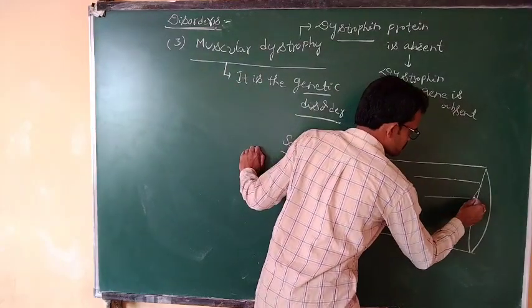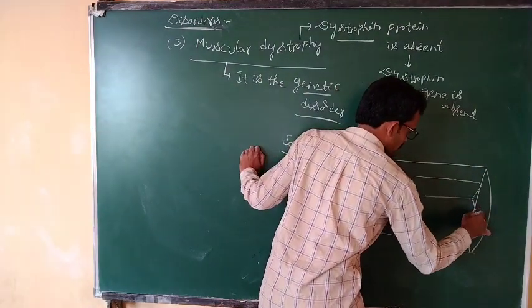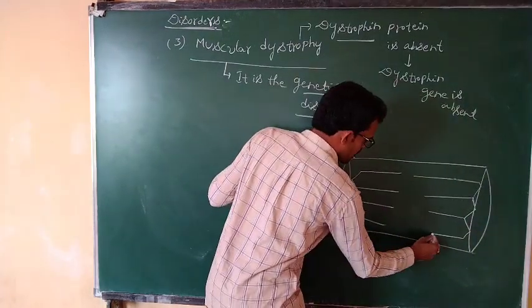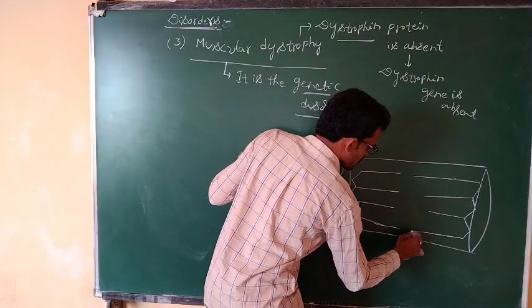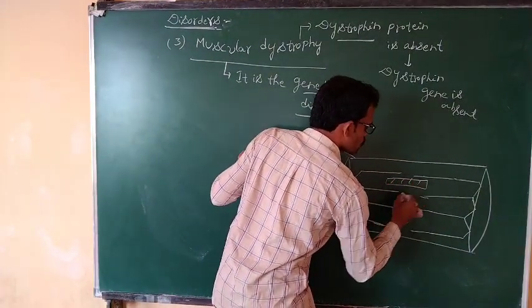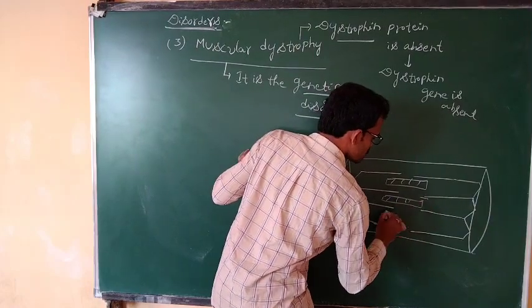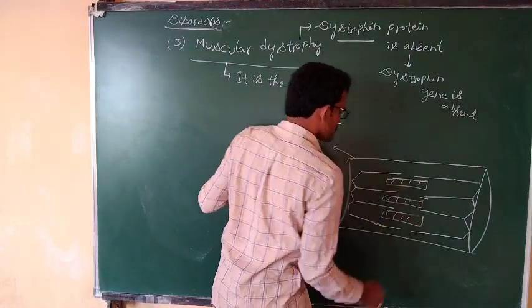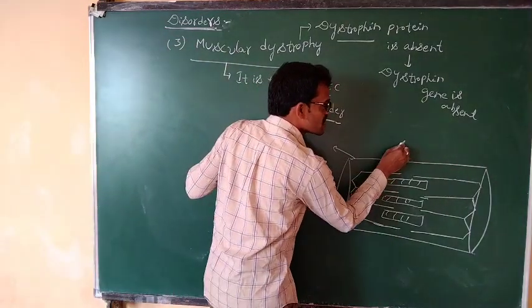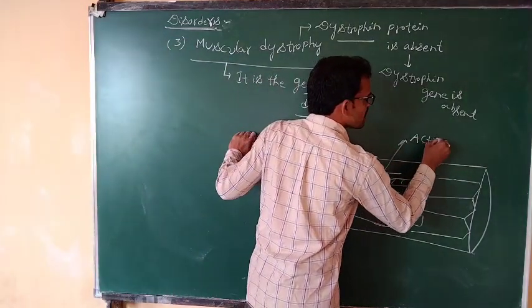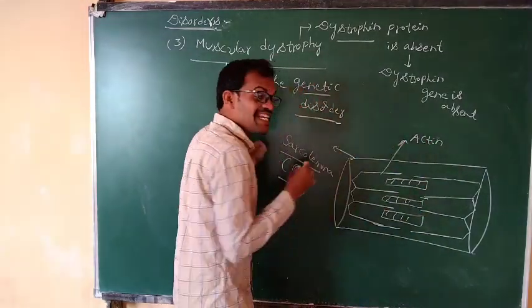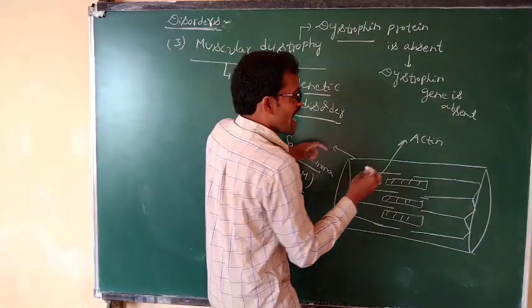Thick filaments and thin filaments are myosin and actin. Actin filaments are the thin filaments.